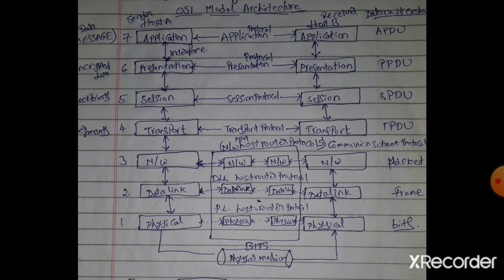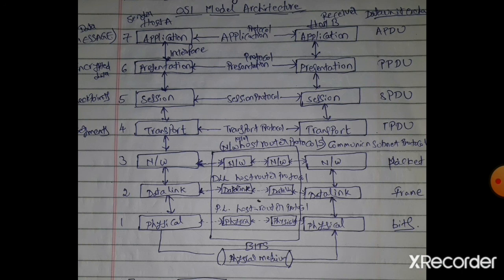You should know the functions of the OSI model, the different layers, the role of each layer, how it provides services to the other layers, and the specific functions of each layer.